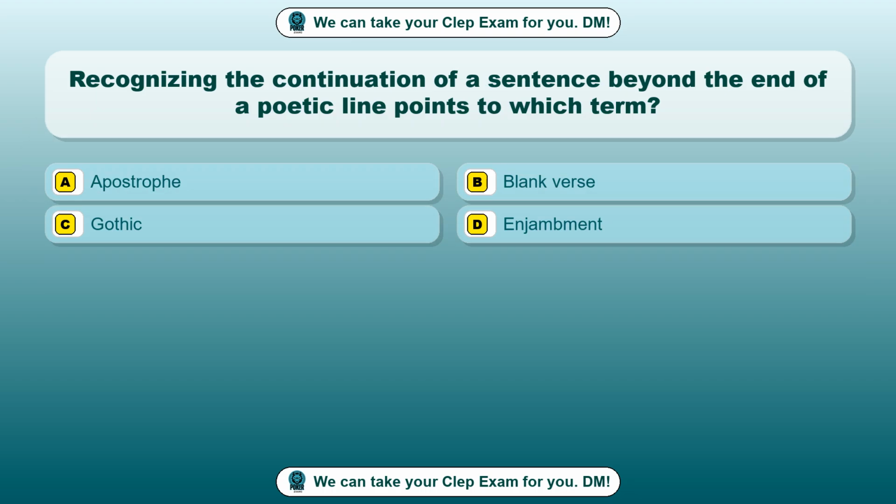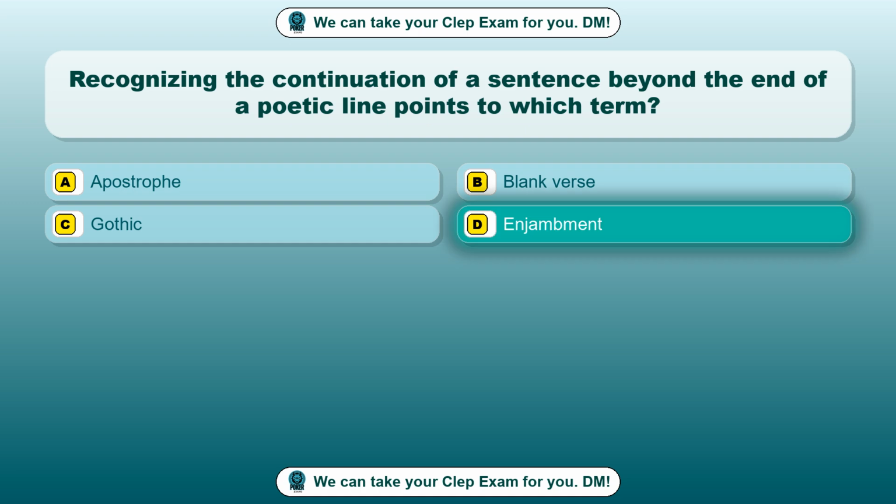Question 23. Recognizing the continuation of a sentence beyond the end of a poetic line points to which term? Option A, apostrophe. Option B, blank verse. Option C, Gothic. Option D, enjambment. The correct answer is option D, enjambment.